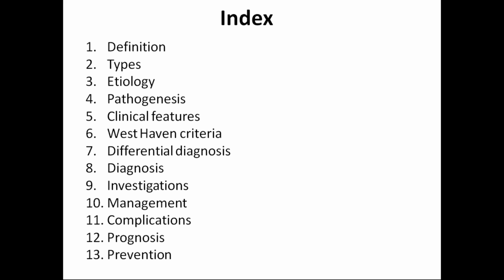So this is how, just briefly, you have to learn or remember any question, because what happens is you will be learning everything, but you will not be remembering anything. If you read in a sequential manner, not only for hepatic encephalopathy, any part of medicine you have to learn in this manner. First, you should know the definition, the types, the etiology, the pathological features, then the clinical features, the differential diagnosis, investigations, and management. You should write this in a sequential order.